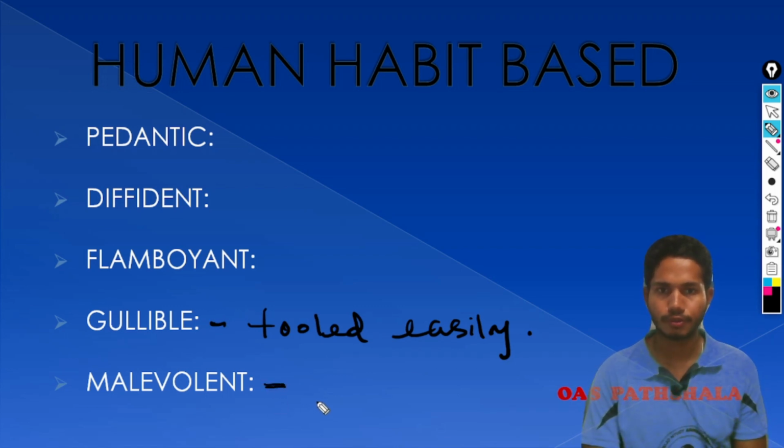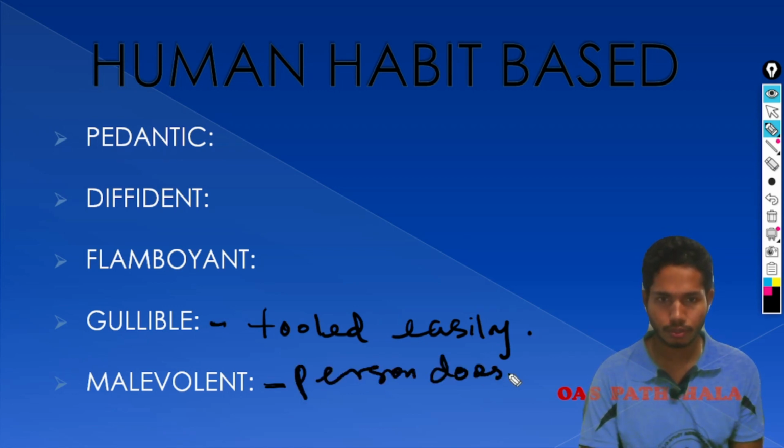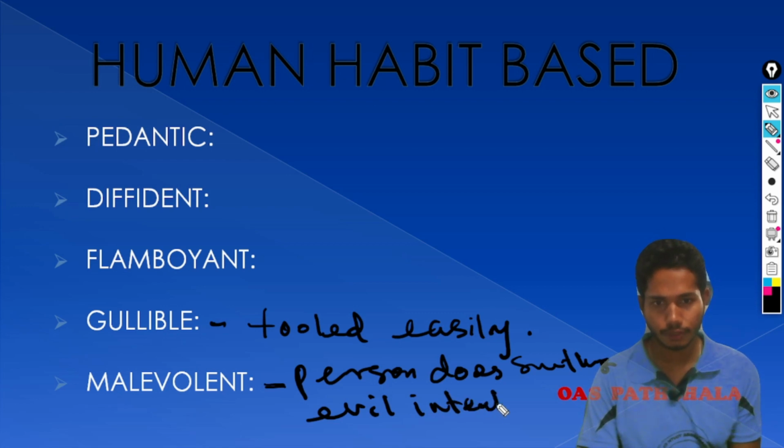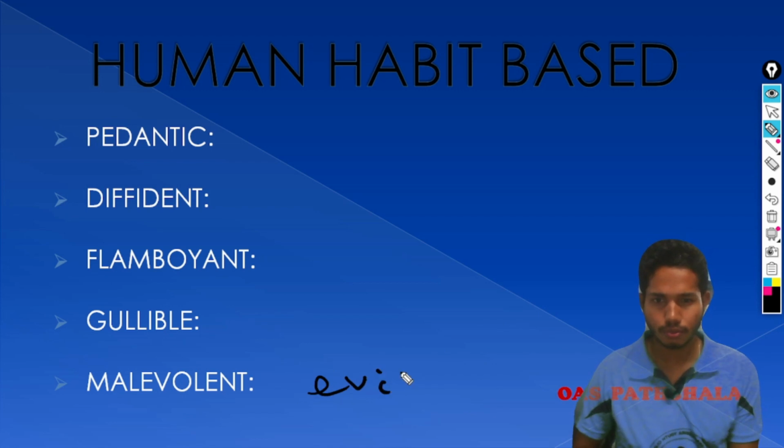Then fifth word with human character based or human habit based, our fifth word is malevolent. A person who does something with an evil intent. Person does something with an evil intent. Evil intent, what a खराब उद्देश्य. को नेकी करा जाइथिबा कार्य.